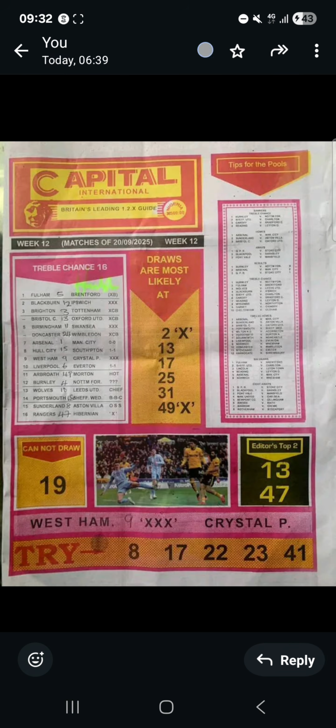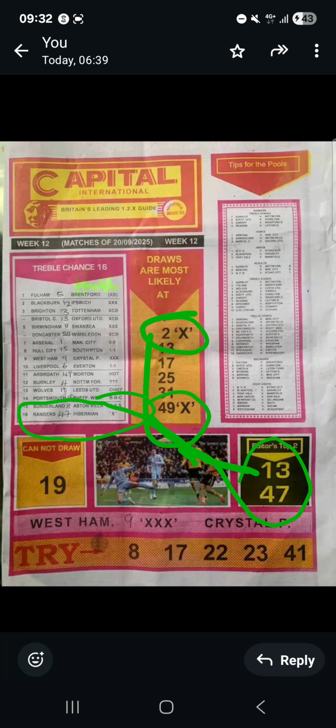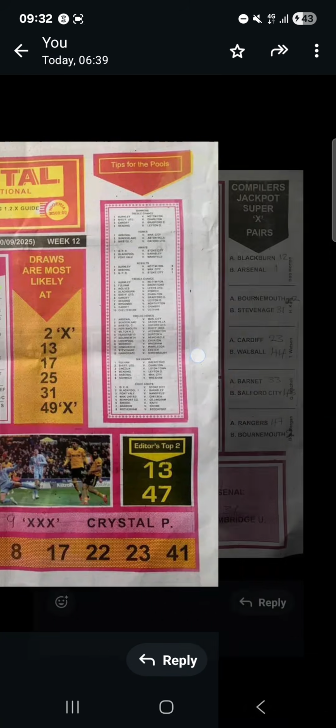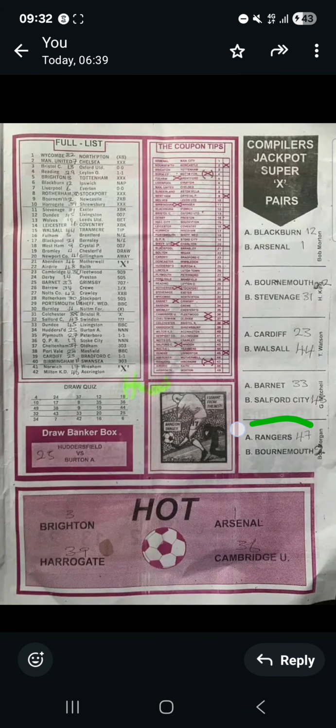So now when you come to week 12, you will see the setting again taken to this particular position, and 47 will be taken to game 16 of terrible chance. Now we'll go to compilers jackpot X, which is where we have our first banker, which I've already dropped, number 2 at Bob Morgan B, compilers jackpot Super X.